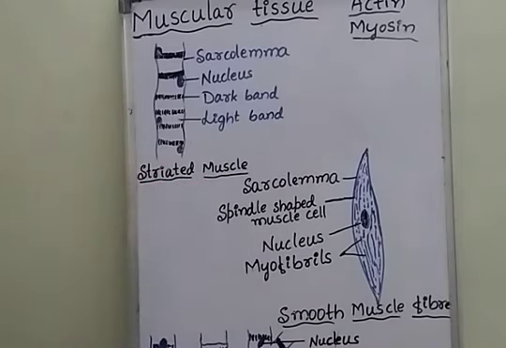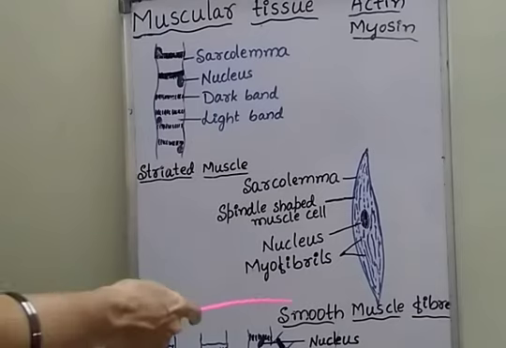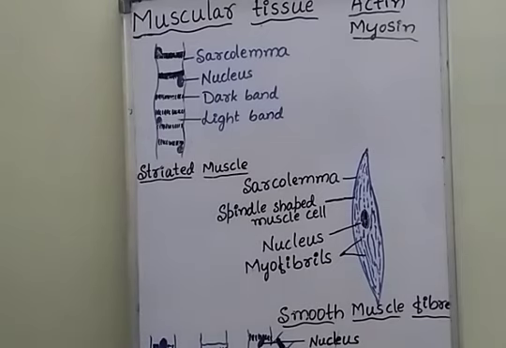But smooth muscle fibers are present in the various visceral organs of the body like stomach, esophagus, intestine, blood vessels, urinary bladder, ureter, bronchi, etc. The contraction and relaxation of these muscles are not under the control of our willpower. Hence, smooth muscle fibers are also called involuntary muscles. The main function of smooth muscle fibers is to control the passage of food through the digestive system.